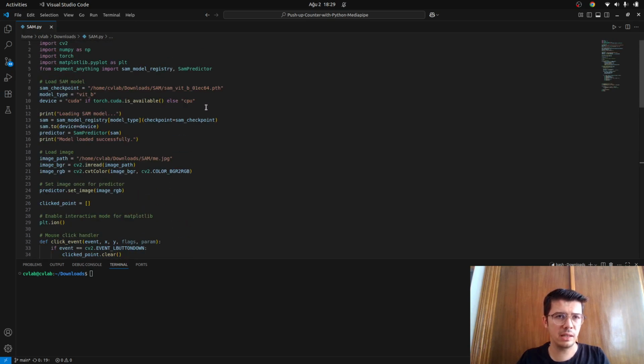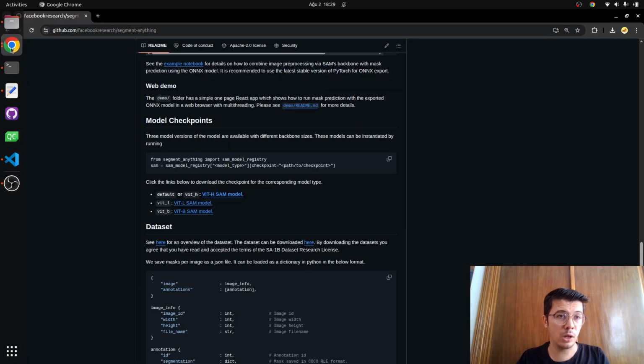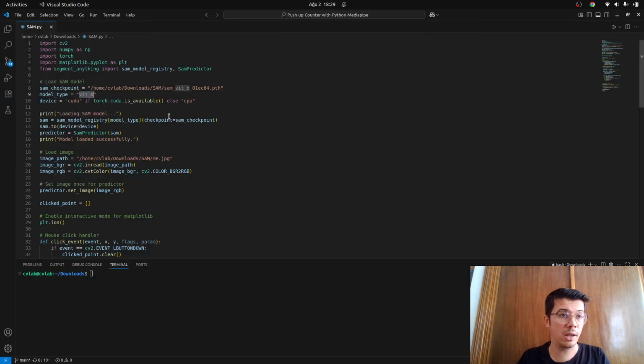So here I'm just giving the path of the PyTorch model, and here I'm giving which type it is. Since I'm using B, I need to write B, but if you are using H or L, you need to change that accordingly.